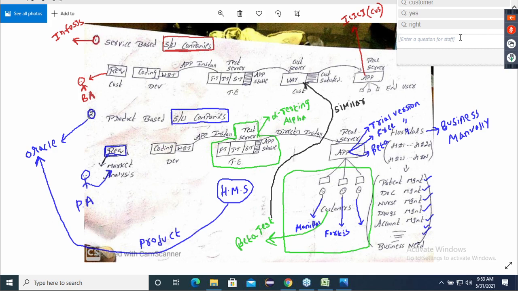Point number one. Alpha and beta testing are the terminologies used in product-based software companies only.